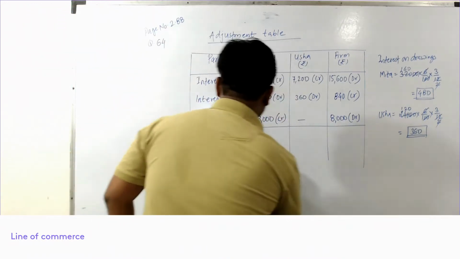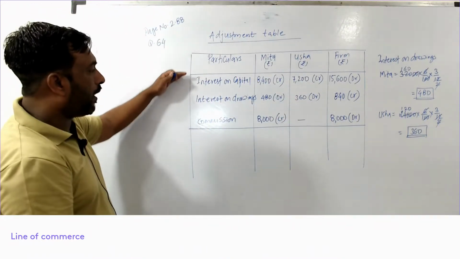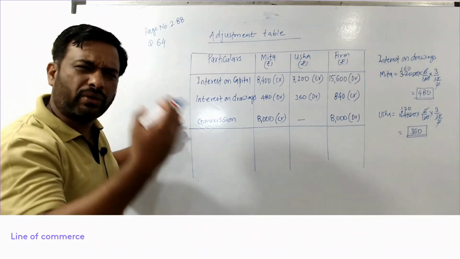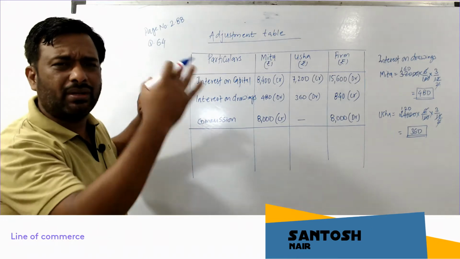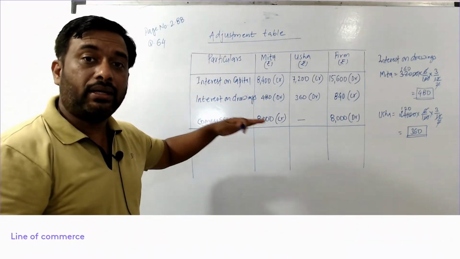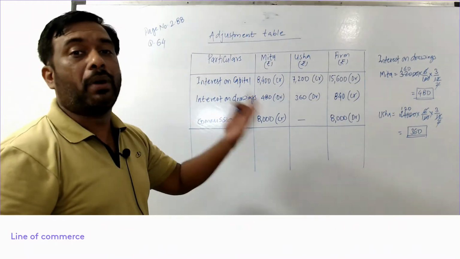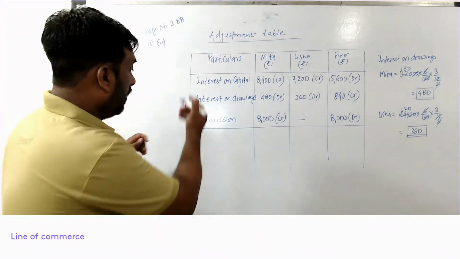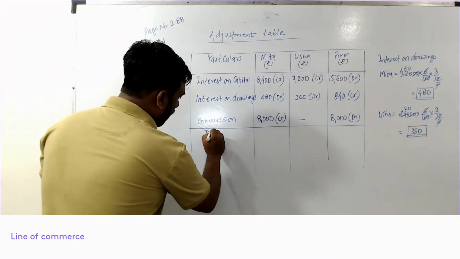Please remember this step. After providing all the adjustments given in the question, whatever they say, interest on capital, interest on drawings, remuneration, commission, provide it. Now you know how to provide it: credit it if partner is getting it, debit it if partner is providing, and do just the opposite in the firm's column. Now let us find out the difference of each column.